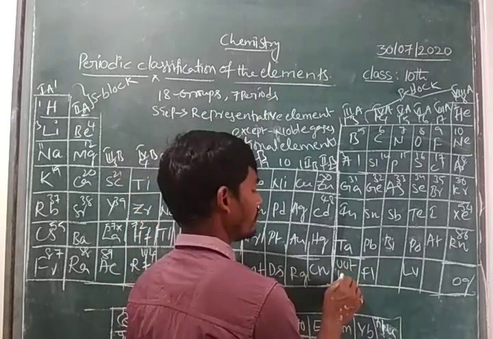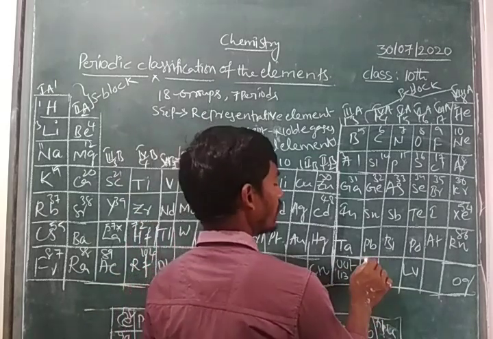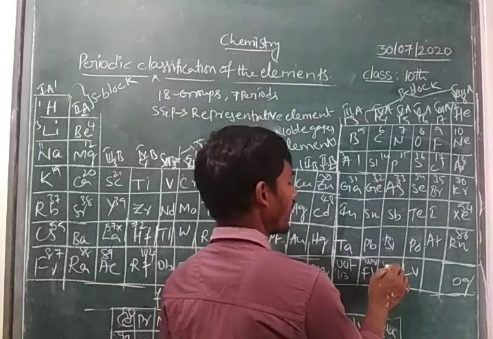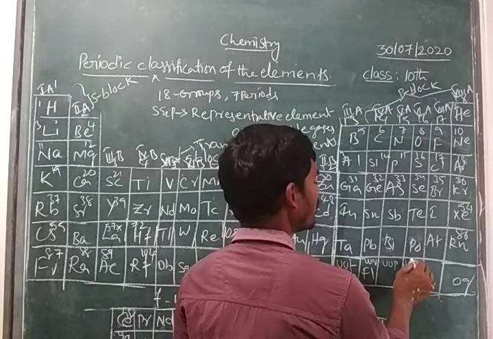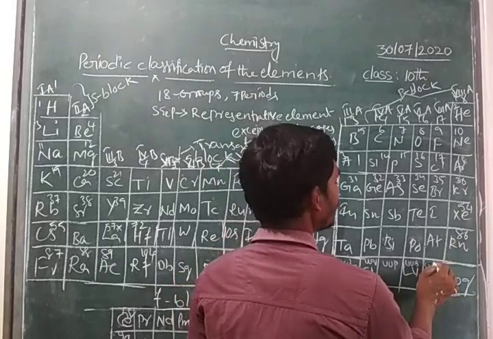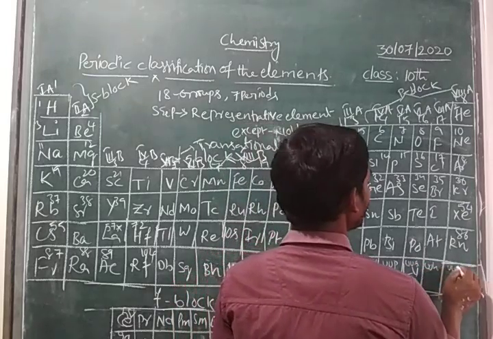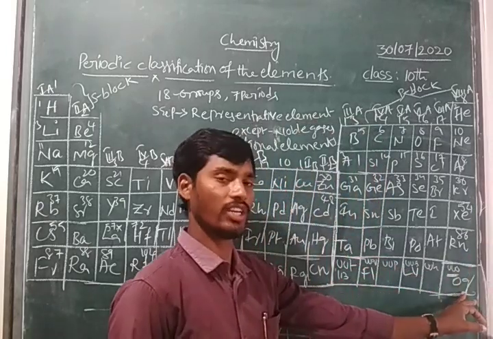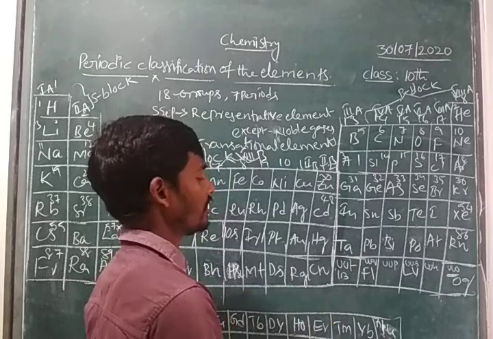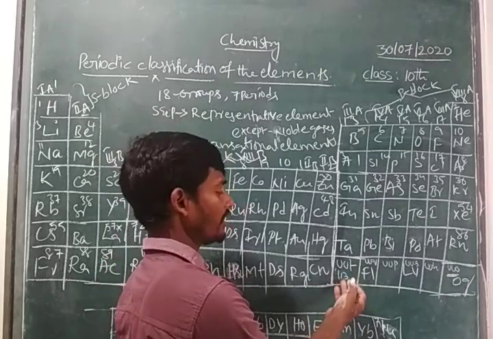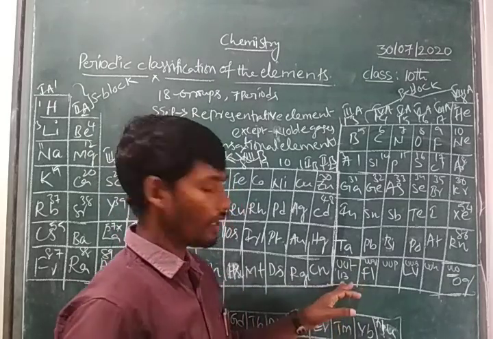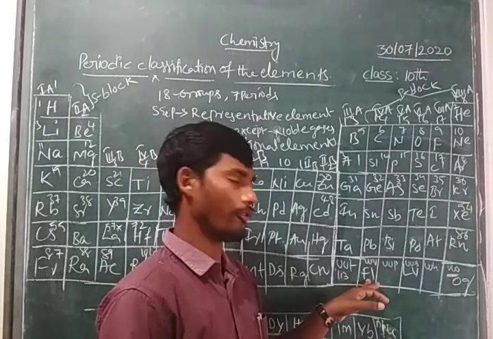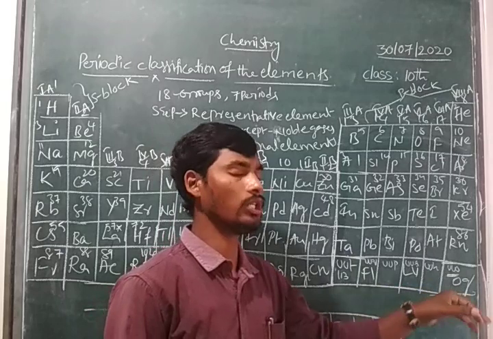That means the 113th element, and here flerovium, and pentium, septium, hexium, octium. Octium we consider as oganesson, and here copernicium. And the 113th element is considered according to the IUPAC name. And here flerovium, livermorium, and oganesson.